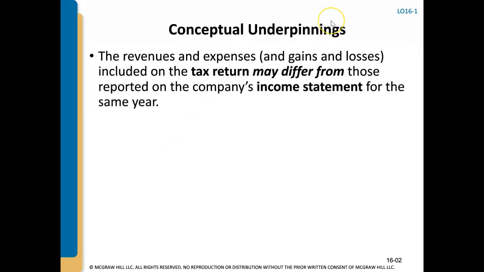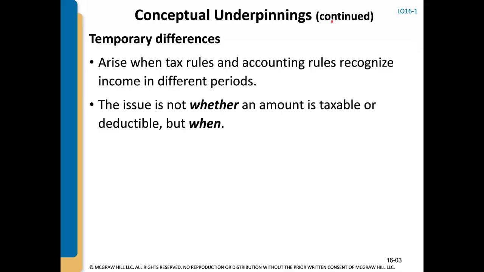We've learned so far that the net income, or revenues and expenses, for financial reporting may be different than what's actually reported on a company's tax return. And we've also learned that those differences may be temporary, which means it's not an issue of whether an amount is taxable or deductible, but rather that the timing is different between the books, which is the financial reporting, and tax. So if it gets reported here and not here, then in the future, those things will be reversed. So that's what we've learned up to now.